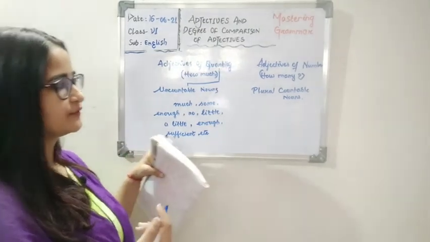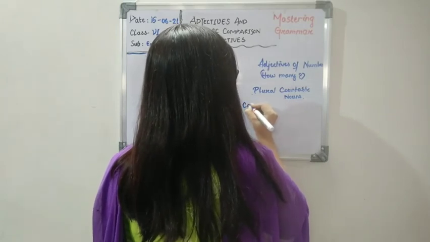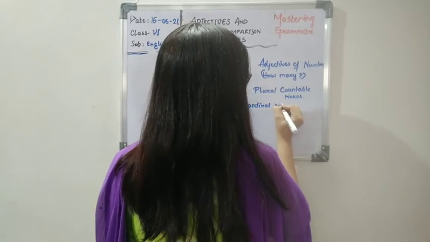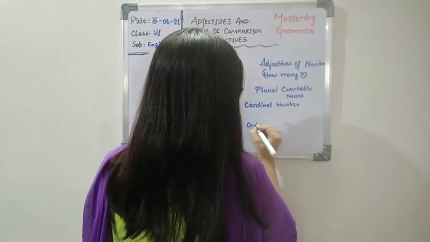Now with adjectives of number, you have a lot of it. You should also remember that there are two types of numbers. First is cardinal number. Second one is ordinal number.